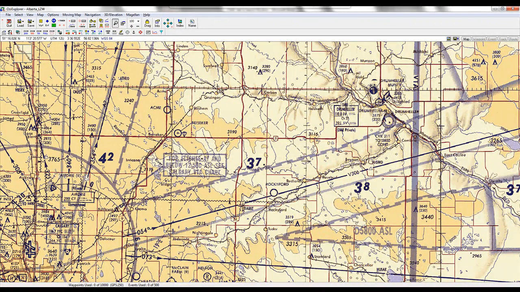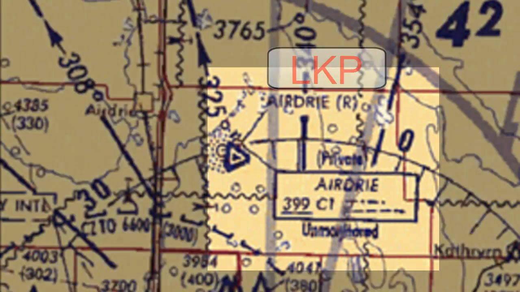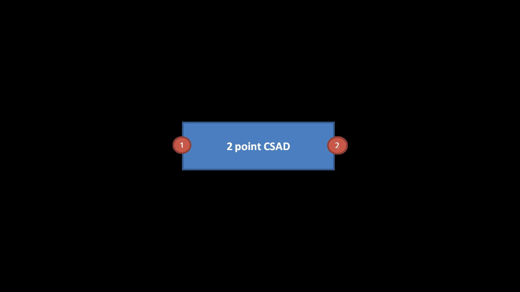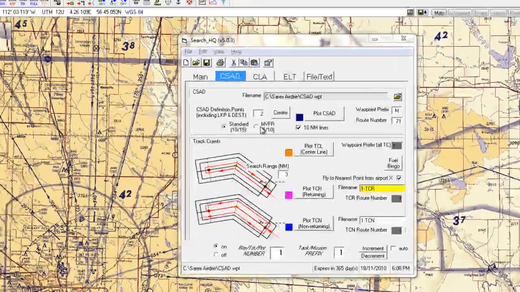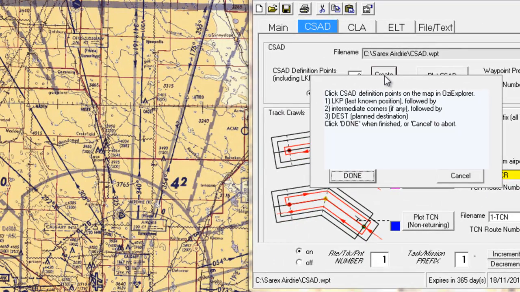Now let's make a CSAD. Let's assume the last known position, or LKP, of our downed plane was at the Airdrie, Alberta airport, and his intended destination was Drumheller, Alberta. As this will be a simple rectangular 2-point CSAD, ensure the number 2 is entered in the CSAD definition points box. Now click the Create button. A box comes up reminding us of the instructions.